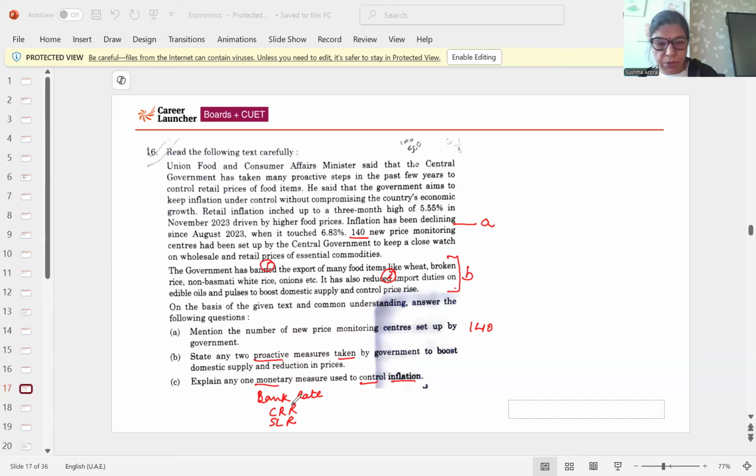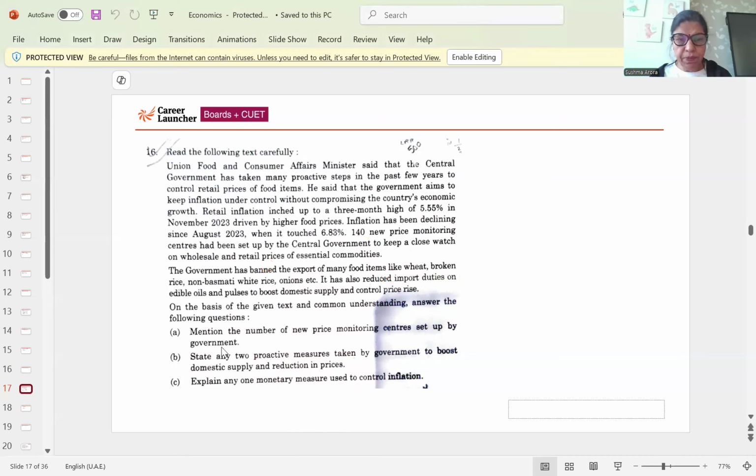You know that RBI decides the cash reserve ratio, the part of deposits every bank has to keep with RBI. So that may be increased by the RBI. So the bank has to deposit more amount with RBI, so they have less money to give as loan. So that will be used to control inflation. Same way for SLR, repo rate, reverse repo rate, there are various measures to do that.